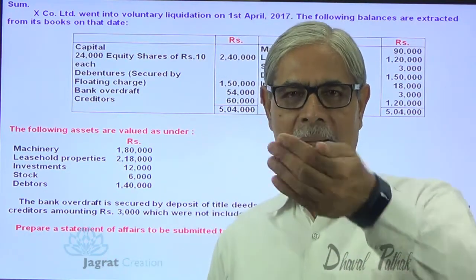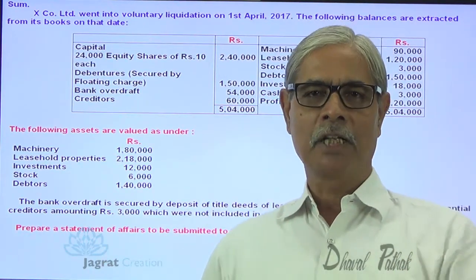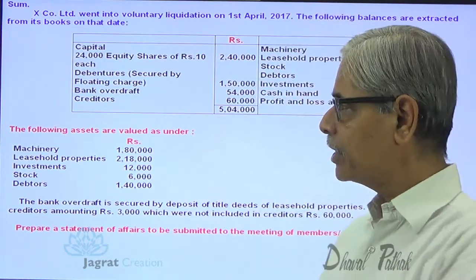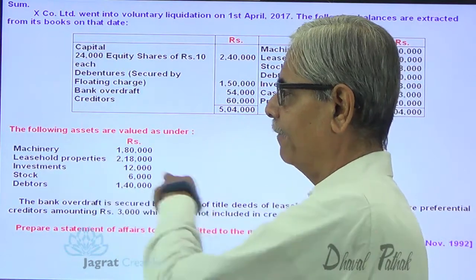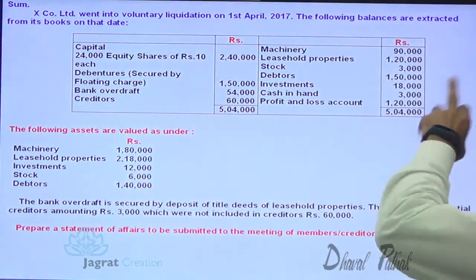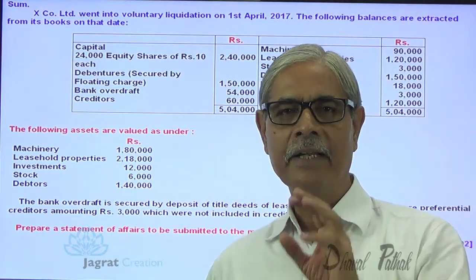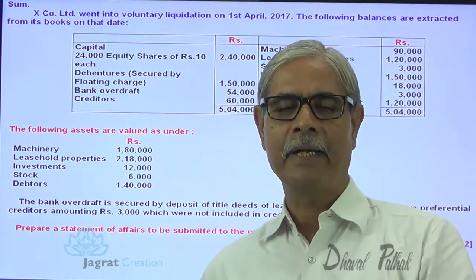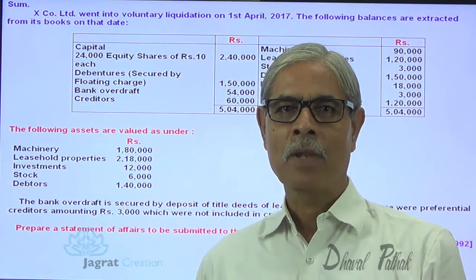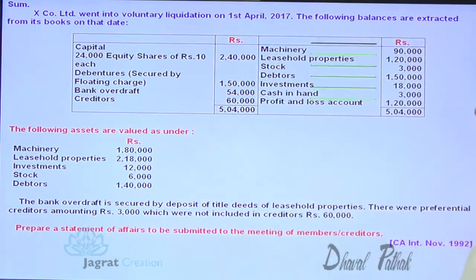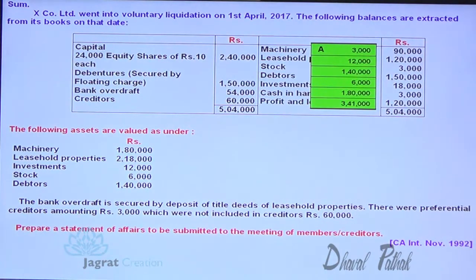So when preparing a statement of affairs, the liquidator first prepares list A. So list A will include machinery, investment, stock, debtors and cash and bank balance. These are the assets with its realizable value that will be recorded in list A. And the total of these assets, if you work it out, works out to be this much.